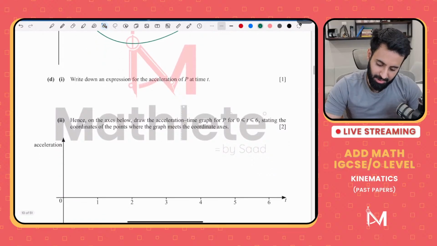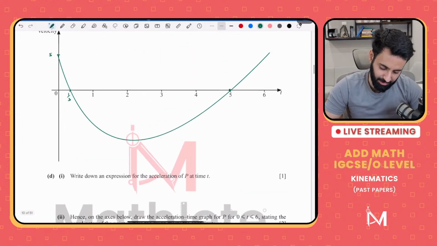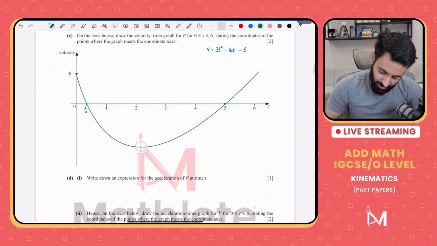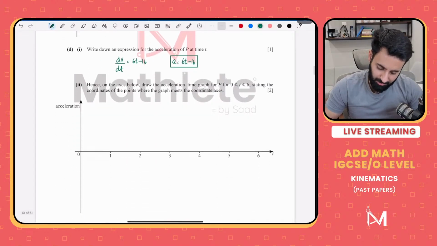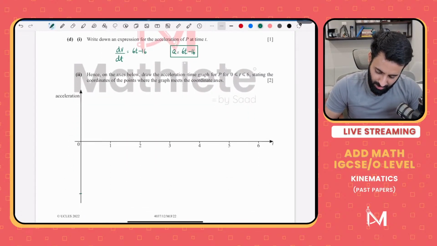Write down an expression for the acceleration. So how do we find acceleration? We differentiate velocity with respect to time. That's going to give us 6t minus 16. So that is acceleration, 6t minus 16. There you go. Now this is going to be a straight line, and the y-intercept is minus 16.